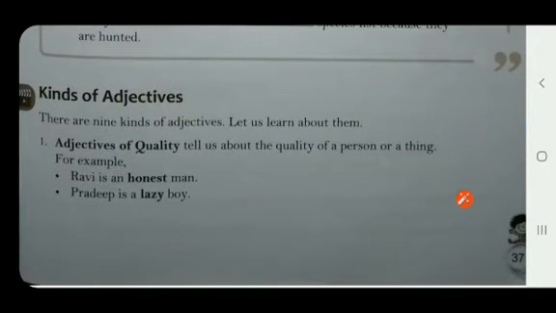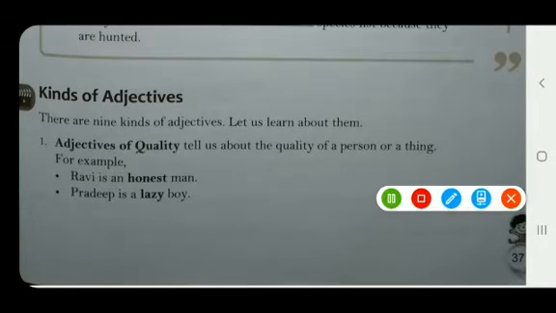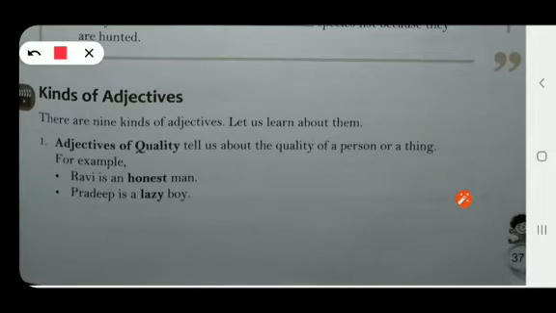in a detailed way. Now first we talk about the first one, that is adjectives of quality. In the beginning I told you adjectives are the describing words. So these adjectives tell us about the quality of a person or a thing. They give information about a person or a thing, or the characteristics and features of a person or a thing, we can say.